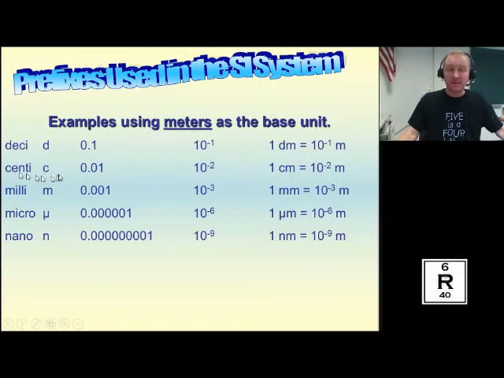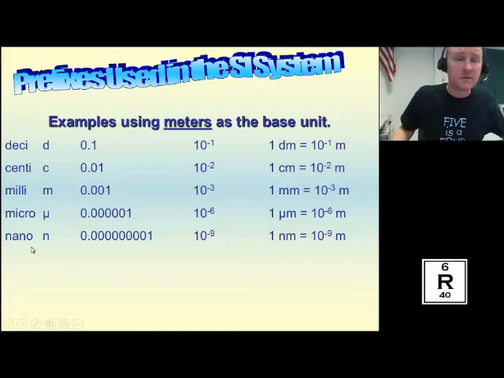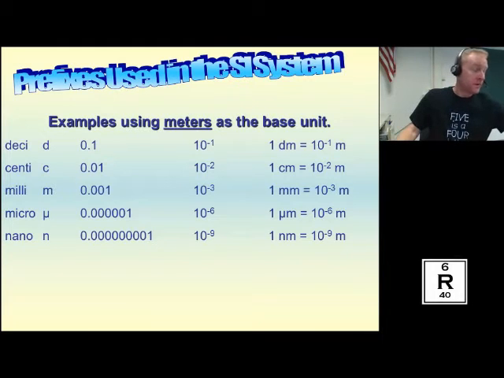People often will write things like centi. They'll say that there's 10 to the negative 2 meters per centimeter, and that's the correct way, but sometimes they'll write it the other way. They'll say 10 to the negative 2 centimeters per 1 meter. So this side here is the equivalent. I don't want people getting confused on that. And you need to go from deci all the way down to nano. This is when we're talking about very small things, like perhaps the diameter of bonds or molecules or things like that.